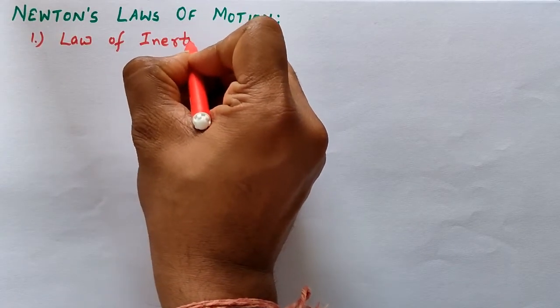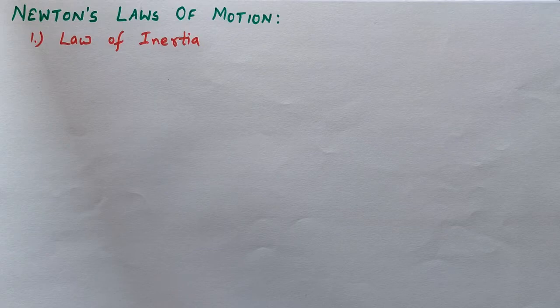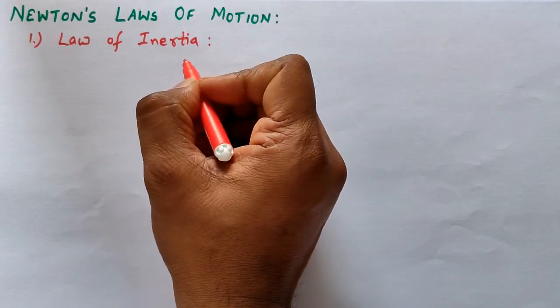This law says that if any object is at rest, then it will remain at rest, and if it is in motion, then it will remain in motion, moving in that particular direction only, until and unless some external force is applied to change its state. So this was Newton's first law of motion, which we also name the law of inertia, because inertia is basically taking place there.